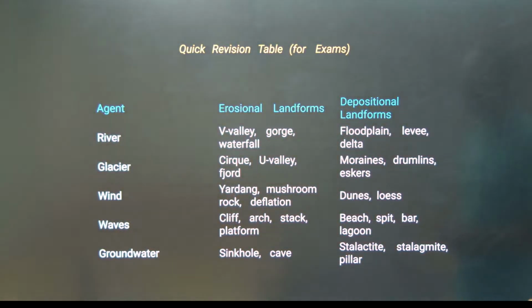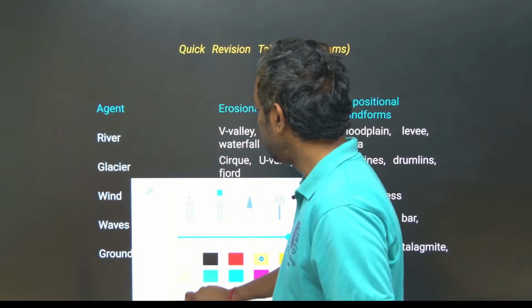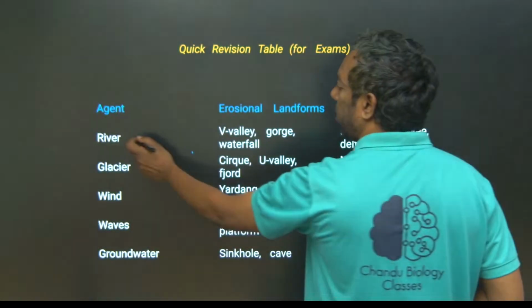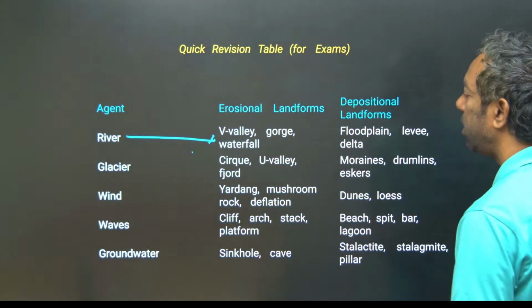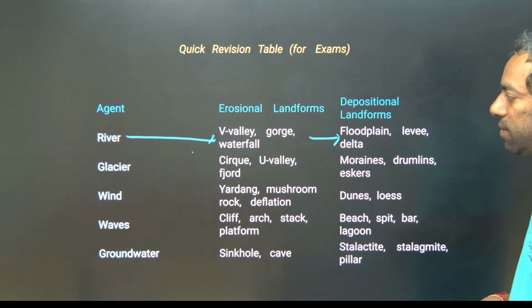Quick revision for the table. Rivers, glaciers, wind, waves and groundwater are the reasons for landforms. Erosional and depositional landforms are relevant to these. Most important, they can ask you that rivers create erosional valleys, gorges and waterfalls. Deposition creates floodplains and deltas.